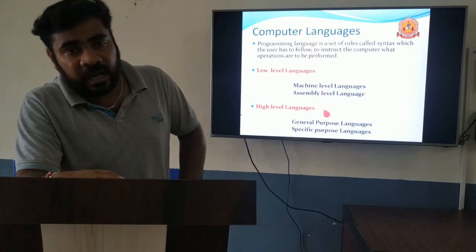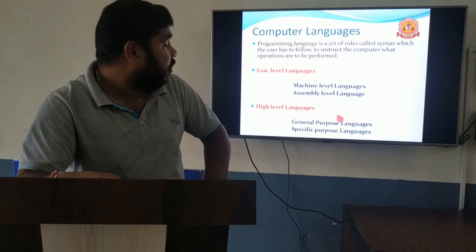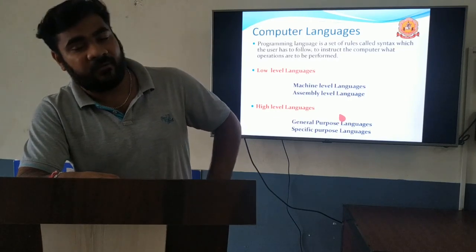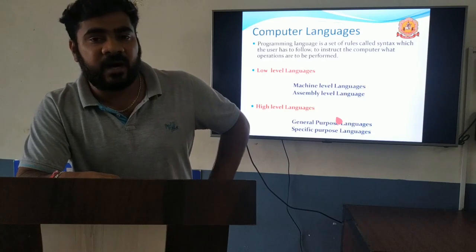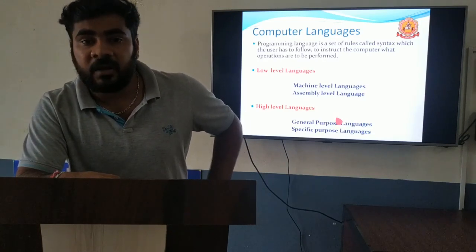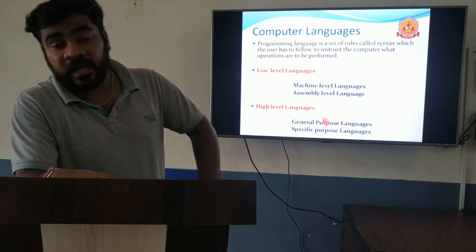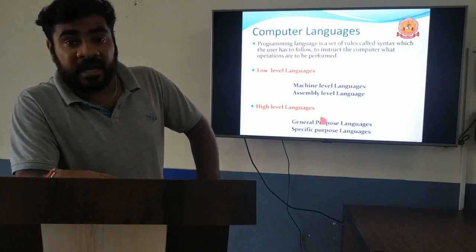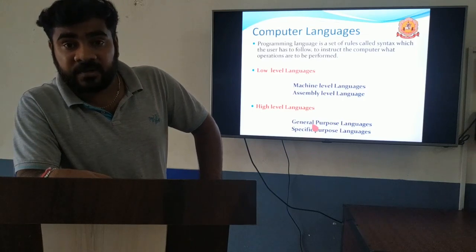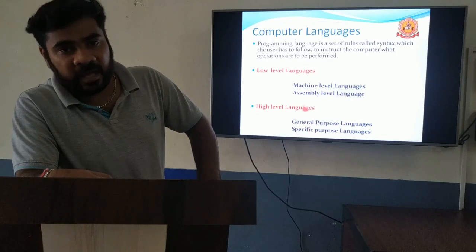Computer languages are mainly divided into two types: low-level language and high-level language. Low-level language is again categorized into two types: machine-level language and assembly-level language. The next one is high-level language. High-level language is again categorized into two types: general-purpose high-level languages and specific-purpose high-level languages.